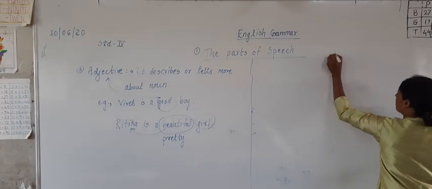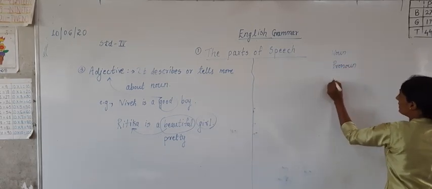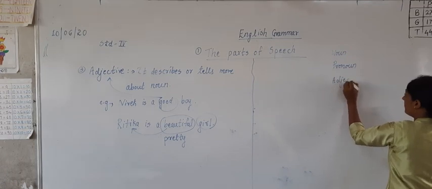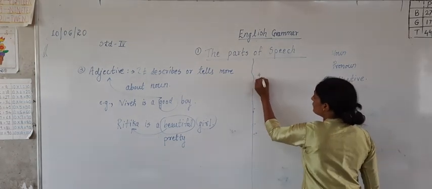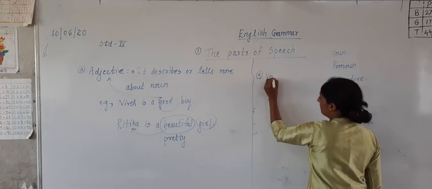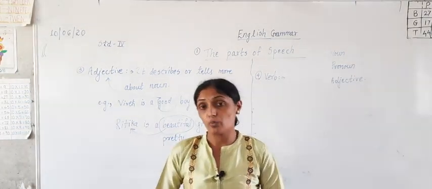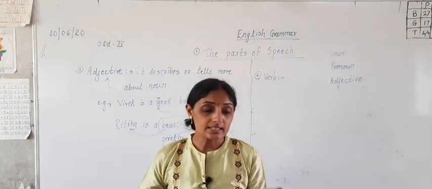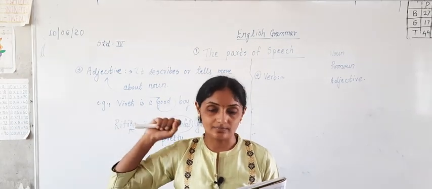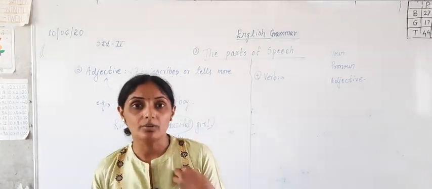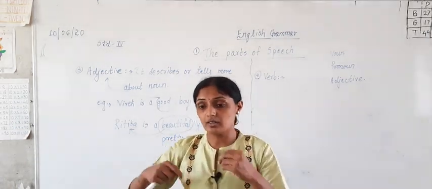First one was noun. After noun, pronoun. After pronoun we studied just now adjective. Now the next part of speech we are going to study is verb. Now what is verb? It tells us what a person or thing is or does. What action a person is doing, or what action a thing does.